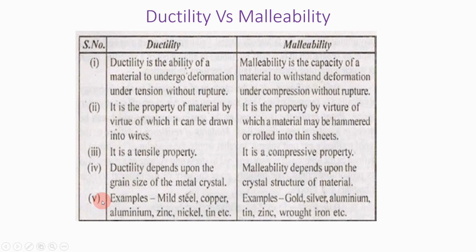Then examples of ductile materials are mild steel, copper, aluminium, zinc, nickel, tin, and examples of malleable materials are gold, silver, aluminium, tin, zinc, wrought iron, etc. So you can see in the fifth point, the example point, some metals are both ductile and malleable. These materials like aluminium and zinc are ductile as well as malleable.